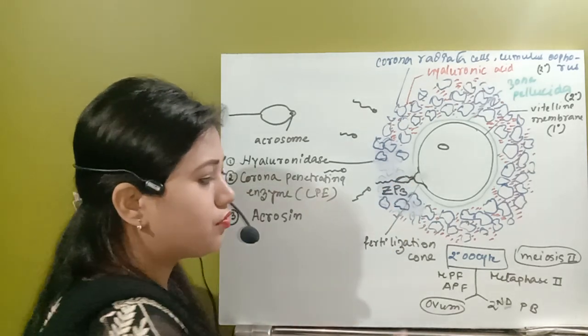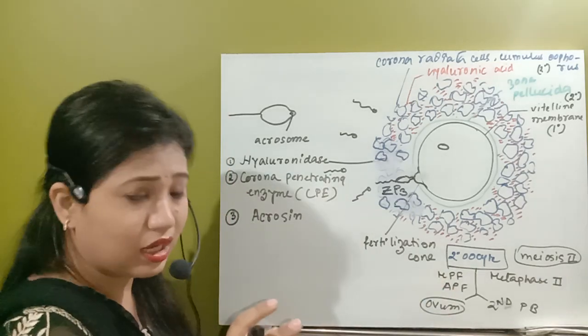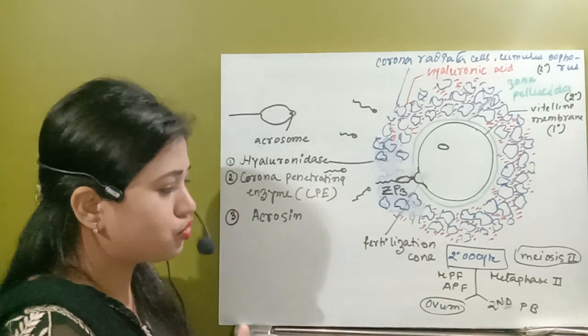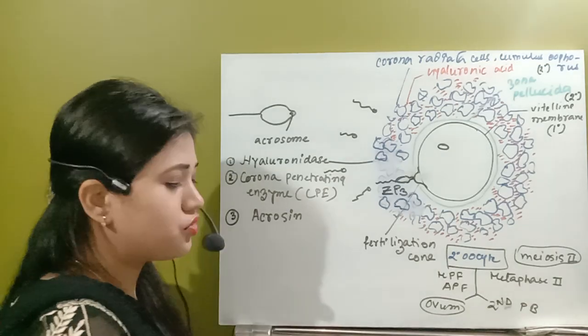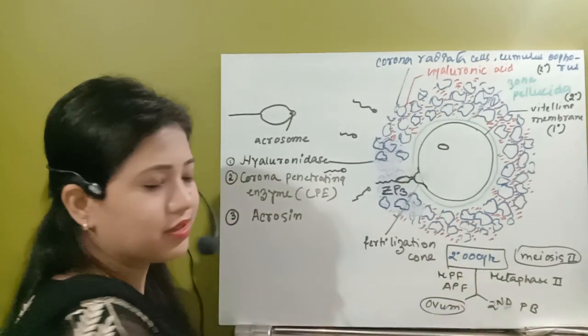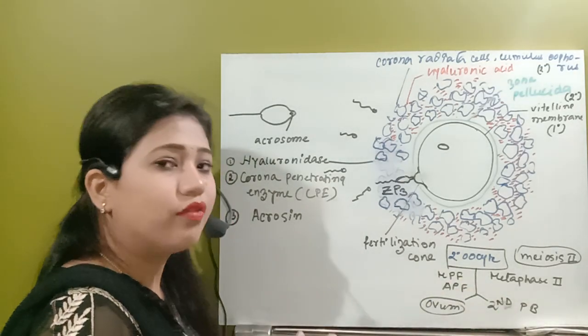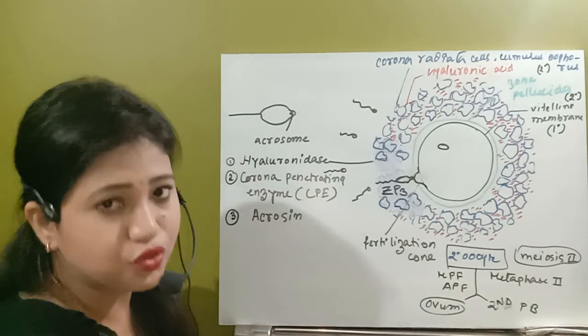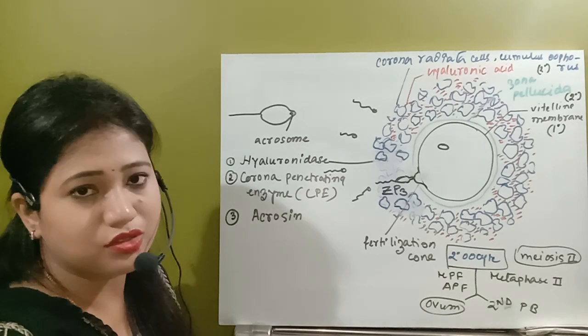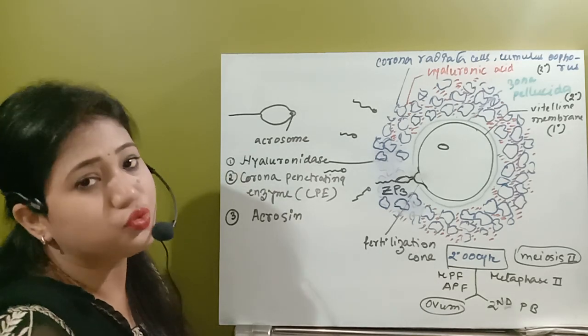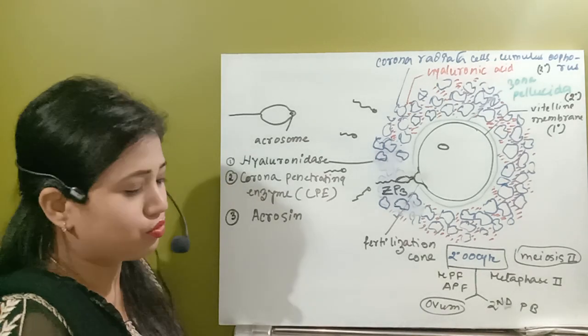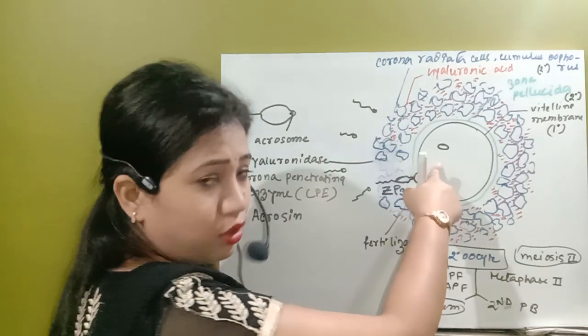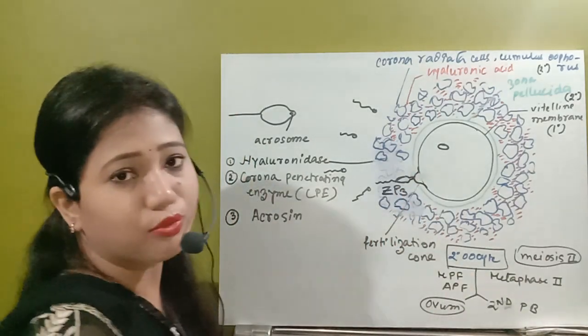It dissolves the metaphase restriction. So the metaphase promoting factor will be dissolved and stimulate the anaphase promoting factor. The ovum will complete anaphase 2, and after that telophase 2. Then unequal cytokinesis occurs and produces two cells: one is the ovum, which is present here, and another is the second polar body.